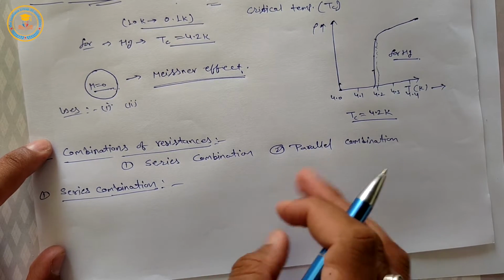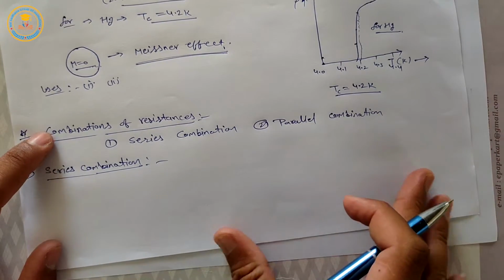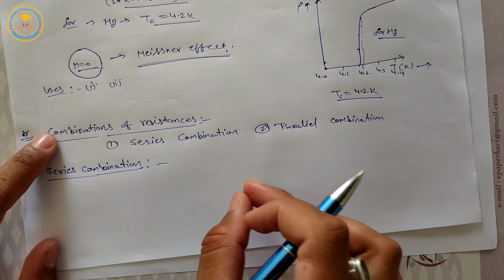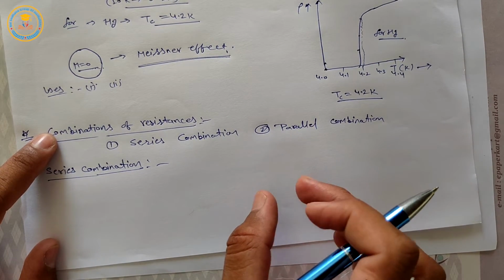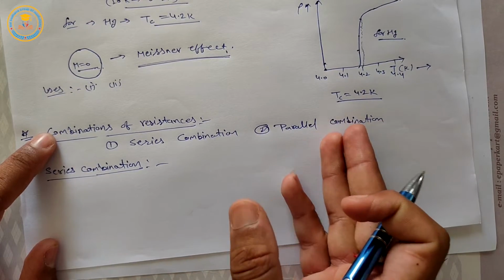Or we can say it is a combination of two or more resistances in which the second end of each resistance is connected to the first end of the next resistance.